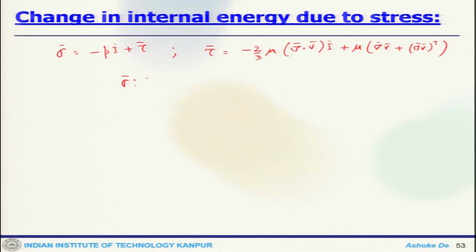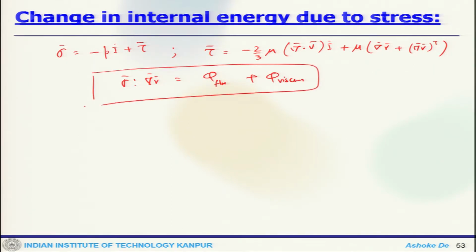So, the tensor product of that would be sigma flow plus sigma viscous. This is an important correlation. Sigma flow is minus P I double dot del V, which is minus P del dot V, the flow work.